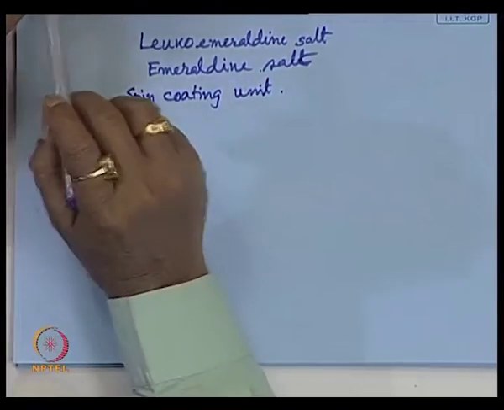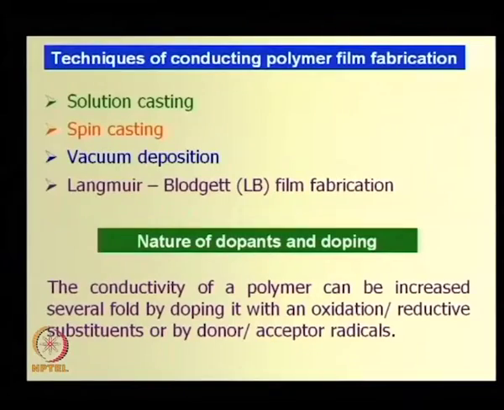Or you can do vacuum deposition, say even for polyaniline. Say in your laboratory you do not have the electrochemical synthesis setup, do not worry, you go for the wet synthesis as I described, get a pure and dry polyaniline powder.